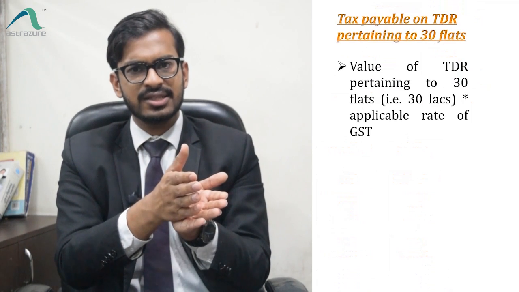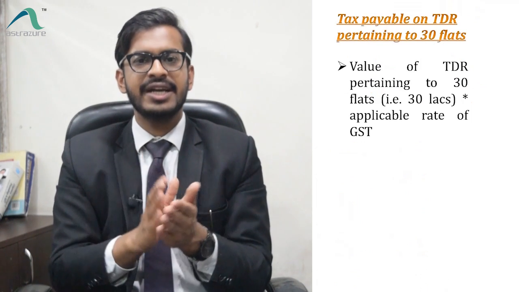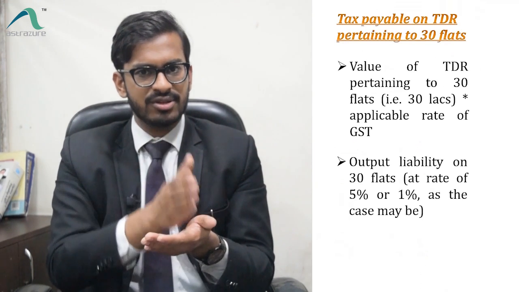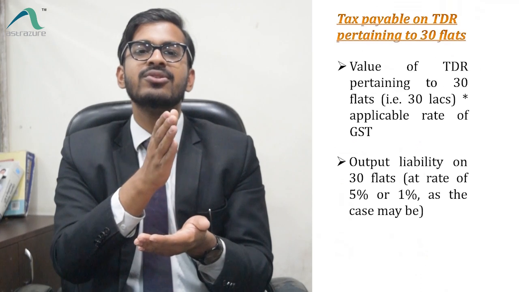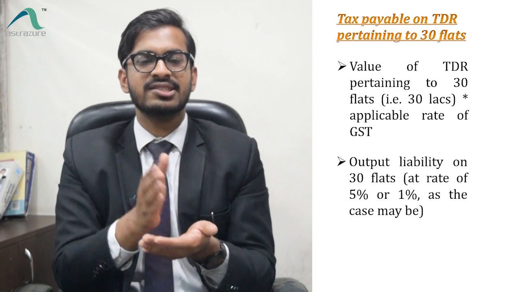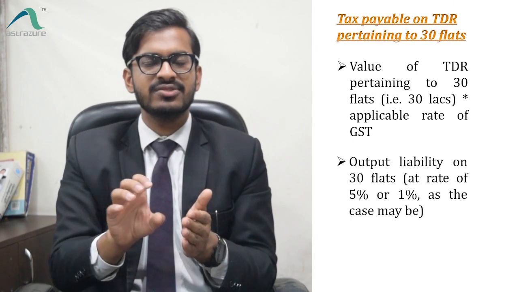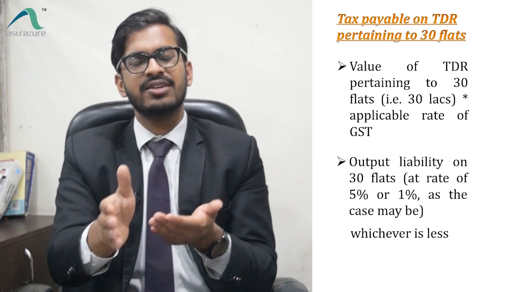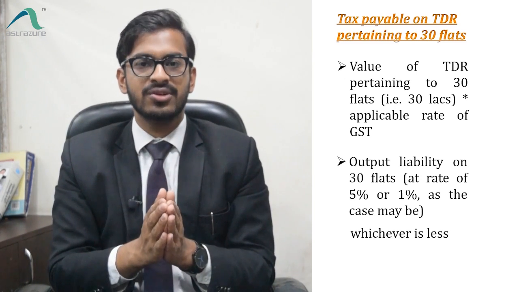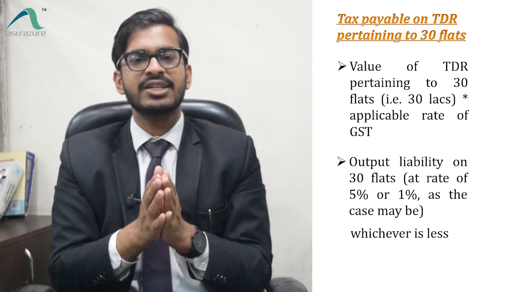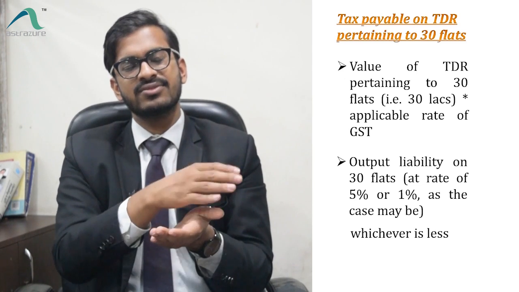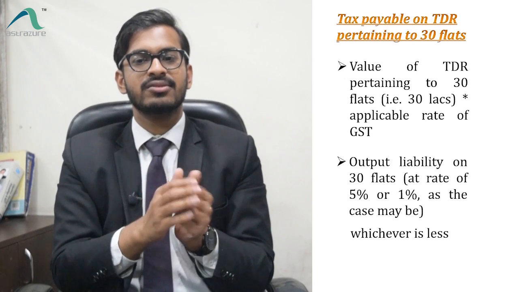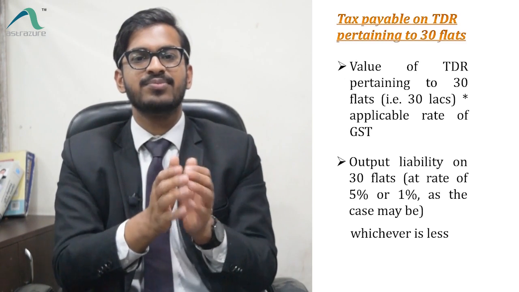So it will be 30 lakhs into 18%, or it will be 1% or 5% of the value of those 30 flats, whichever is less. So we will calculate both of these values and the builder has to pay tax with that amount which is less of these two values. So this is to make sure that the flats which are sold after CC are not unnecessarily inflated. टैक्स की वजह से उनका प्राइस बहुत ज़्यादा हाई ना हो.